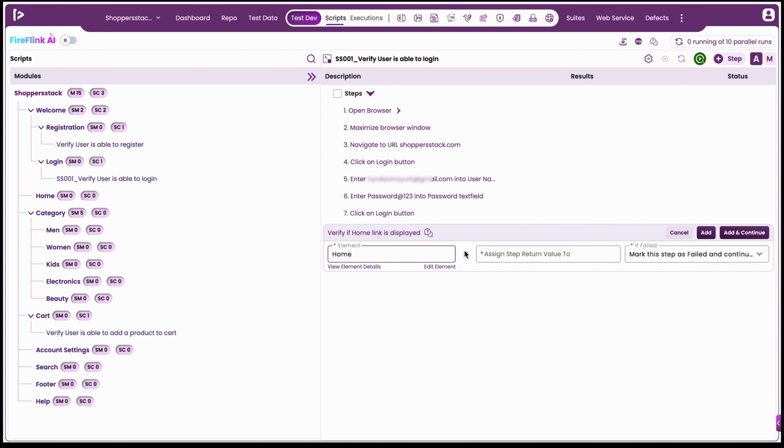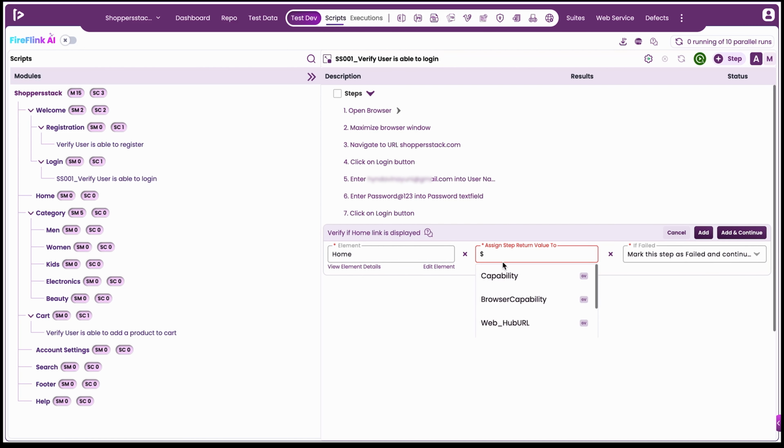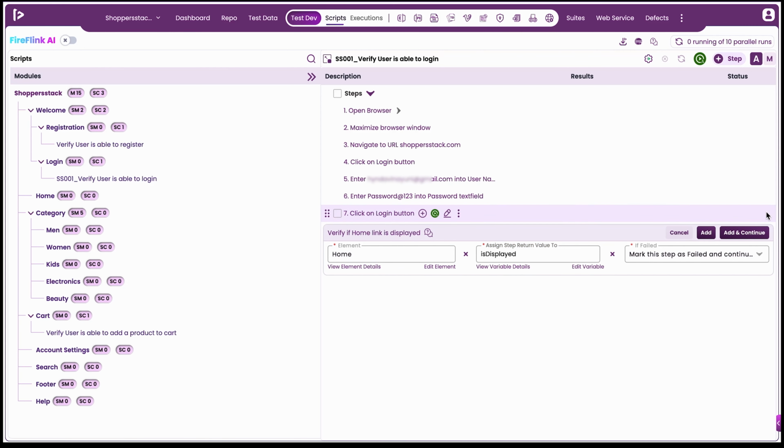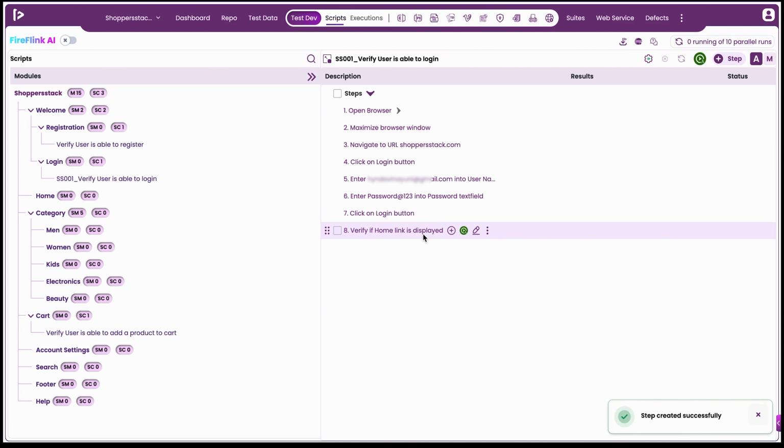At this stage, the user can also add a verification step to validate whether the automation test script has passed or failed. This video showcased how to create an automation testing project, explored the tree view structure, and how easily and quickly anyone can develop an automation script within FireFlink.